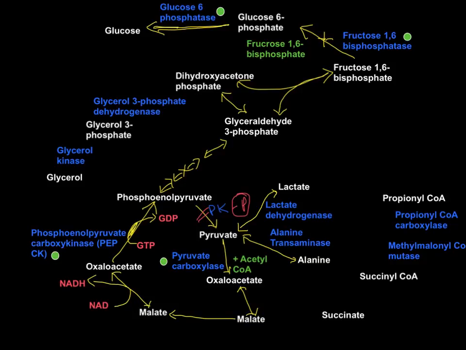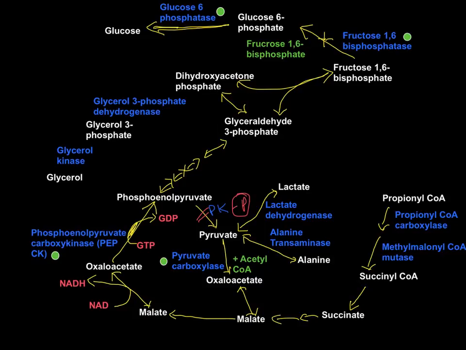glucose. Now the propionyl CoA, initially it is converted to methylmalonyl CoA done by propionyl CoA carboxylase. Now the methylmalonyl CoA is converted to succinyl CoA done by the methylmalonyl CoA mutase enzyme. Once you get succinyl CoA, that's a TCA cycle intermediate. Succinyl CoA is converted to succinate. Succinate is converted to fumarate. Fumarate is converted to malate.